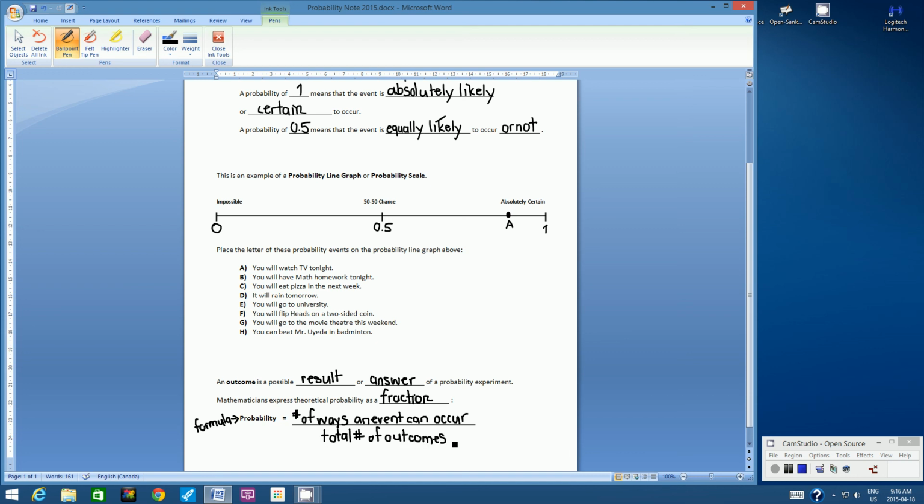So I'm sure you've seen this formula or this fraction before, and we're going to use it over and over and over again. It's not really a lot of variety in terms of how we can calculate probability. Okay, so that's our introductory or review note on probability.